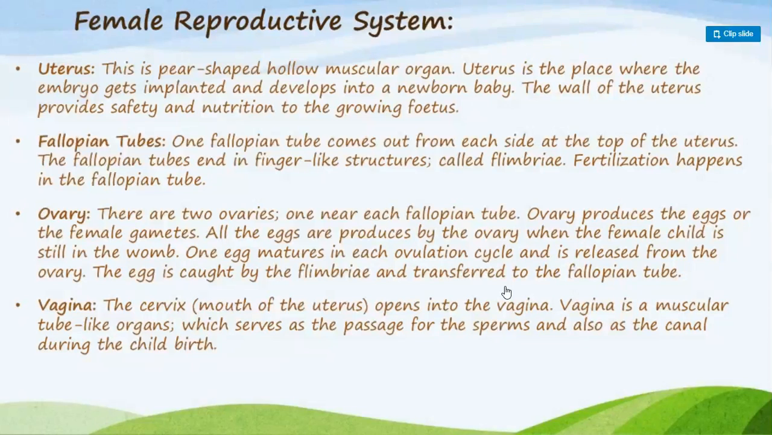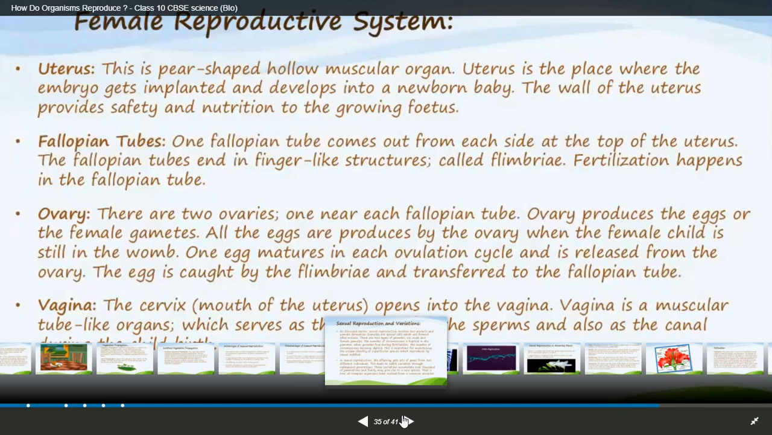Vagina. The mouth of the uterus opens into the vagina. So this cervix, the mouth of the uterus, opens into the vagina. The vagina is a muscular tube-like organ which serves as a passage for sperms to enter. Also, it acts as a canal during childbirth. When the birth of the child takes place, the child comes out through a canal called the vagina.